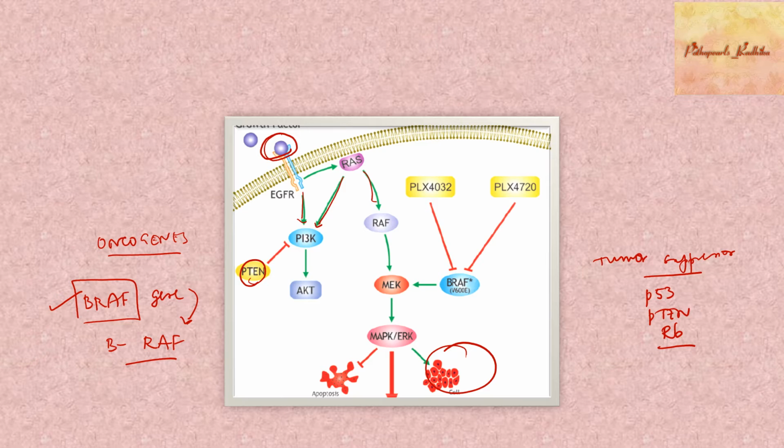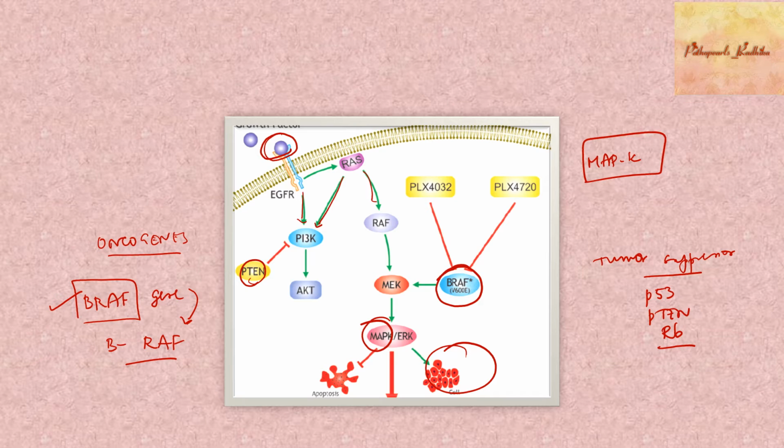BRAF is involved in a particular pathway called the MAP kinase pathway. This point you should remember. The BRAF gene is involved in proliferation of cells, so it leads to uncontrolled proliferation of cells, thereby leading to neoplasia.